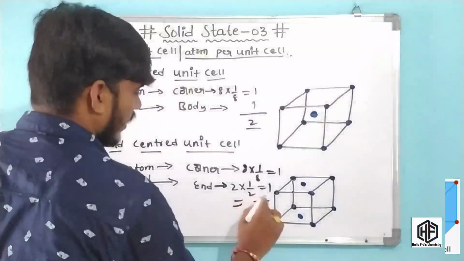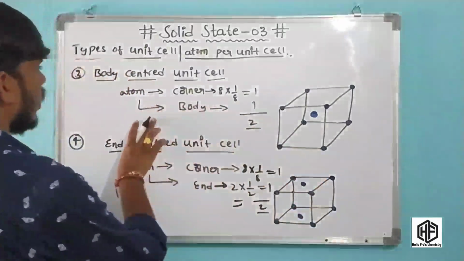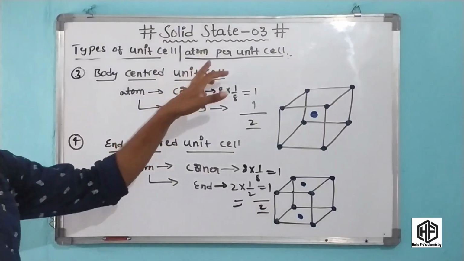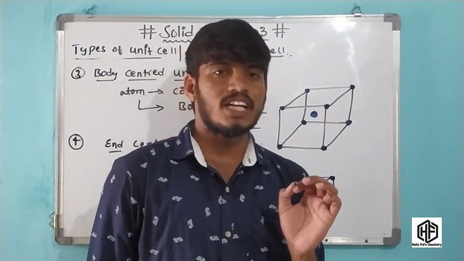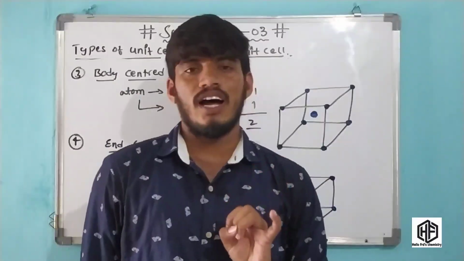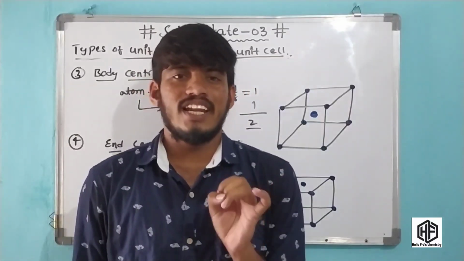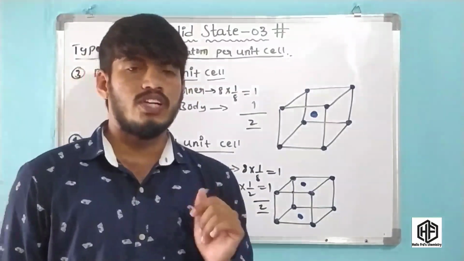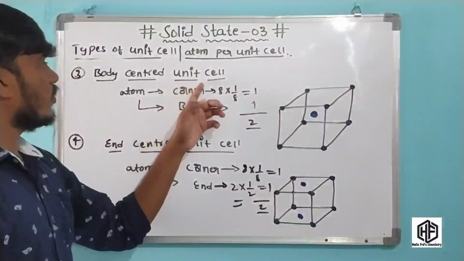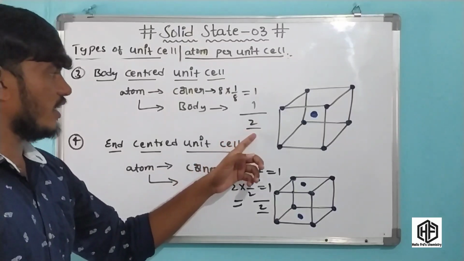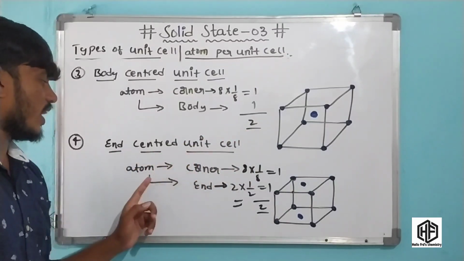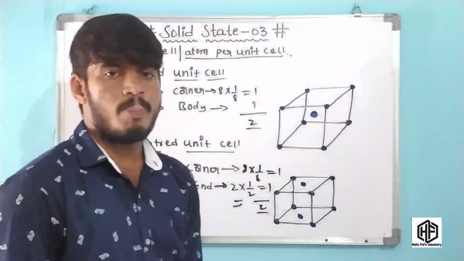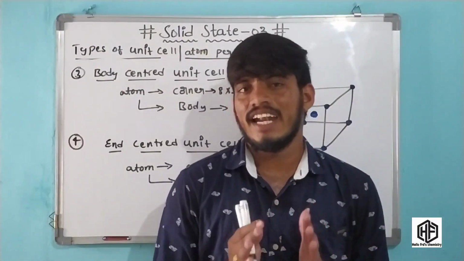Okay friends, this is the end centered unit cell, and this is the body centered unit cell. These are the types of unit cells and their atoms per unit cell. The simple or primitive unit cell has 1, the face centered unit cell has 4, the body centered unit cell has 2, and the end centered unit cell has 2. This is the concept of the crystal lattice and unit cell.